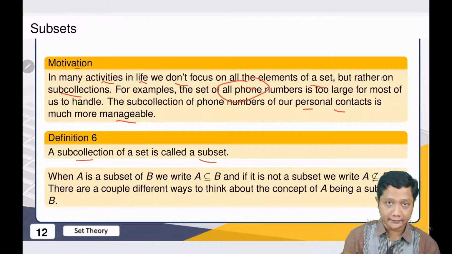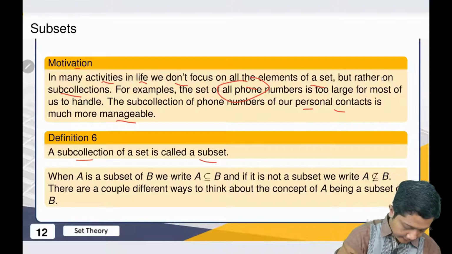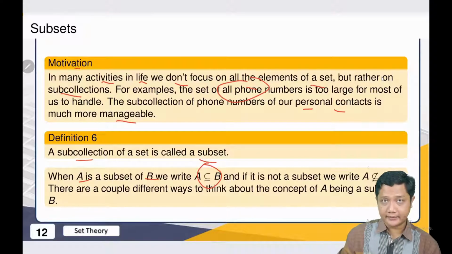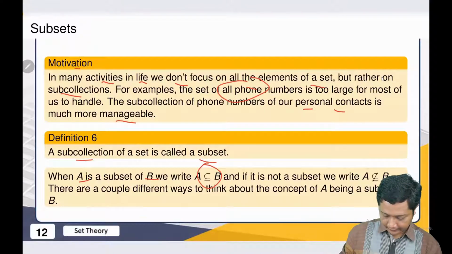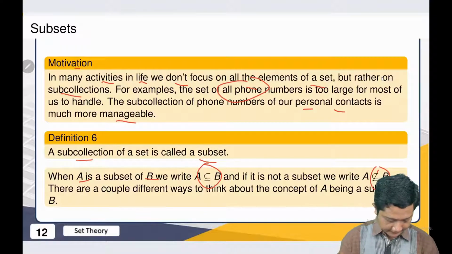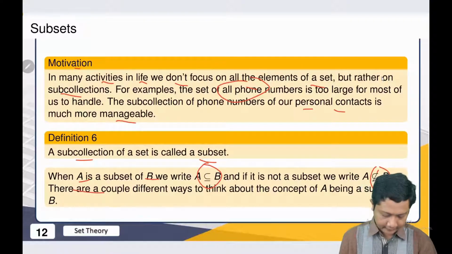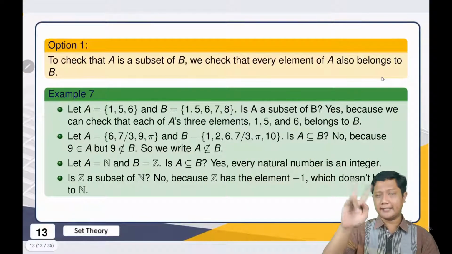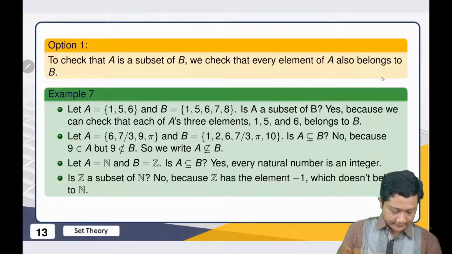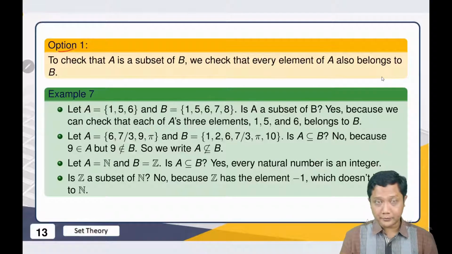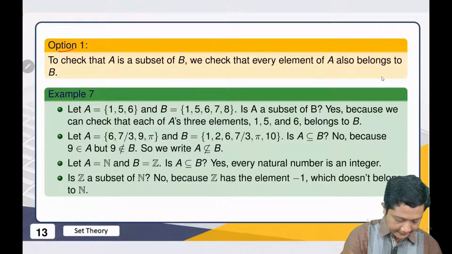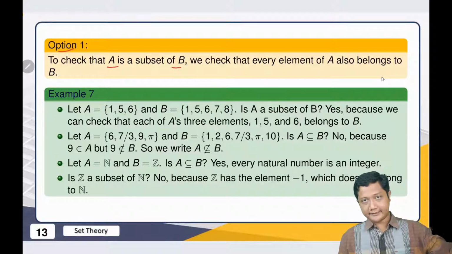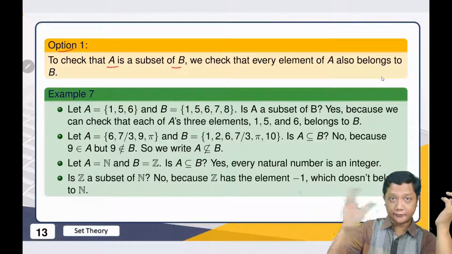It can be itself, the sub collection. And when A is a subset of B, we use this notation. And if not, then again, same as when we talk about elements, we have a notation like this. Of course, there are a couple of different ways to think about the concept of A being a subset of B. There are at least two ways, and we will learn the two ways. The first option: when A is a subset of B, we can see that every element of A belongs to B. That's the first way to think.